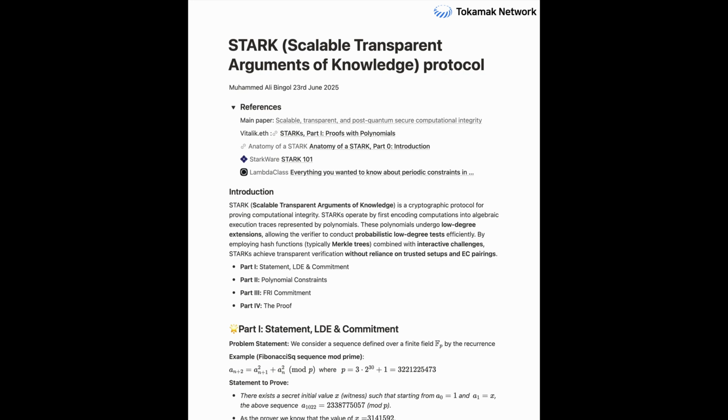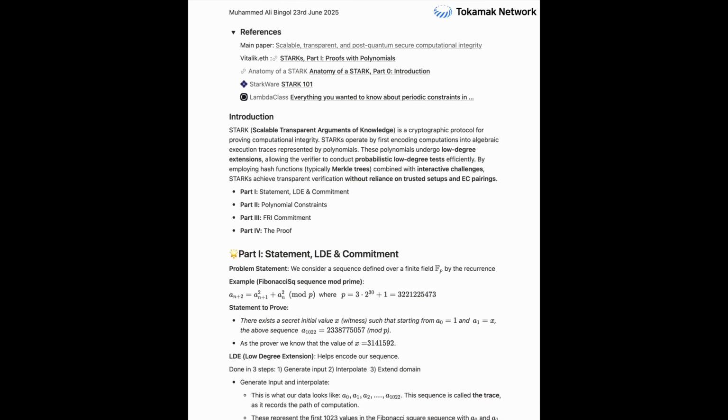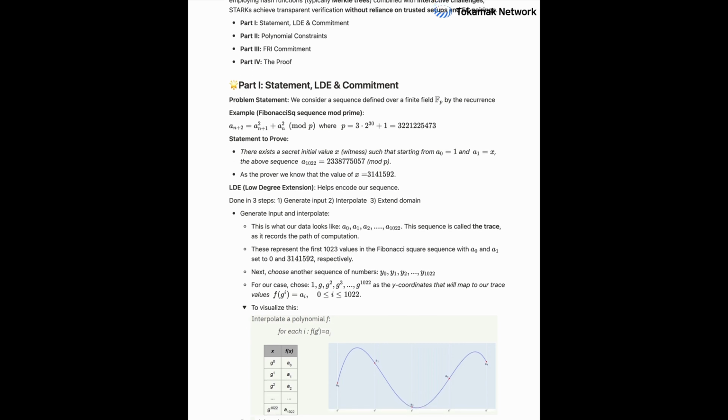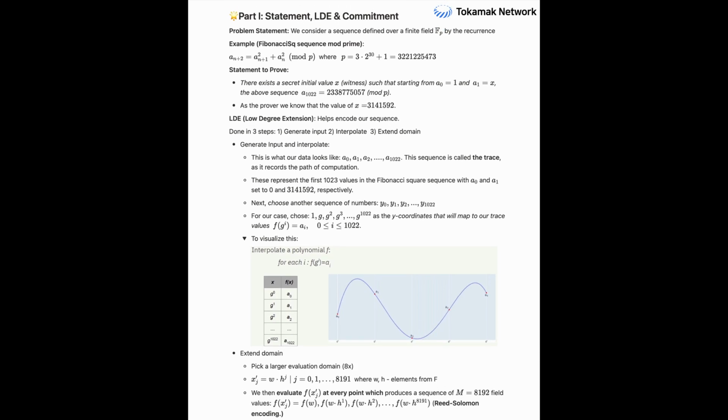Let's do it. So how do STARKs actually begin to solve this seemingly impossible puzzle? It all starts, I gather, with how they transform the computation itself. That's right. The core problem, like you said, is proving a computation was done correctly without revealing every single intermediate step or the secret inputs. Okay. And they achieve this by encoding computations into what are called algebraic execution traces. Now think of it as taking every single operation, every number, every step of a calculation, and mapping it onto a continuous mathematical curve, essentially a polynomial.